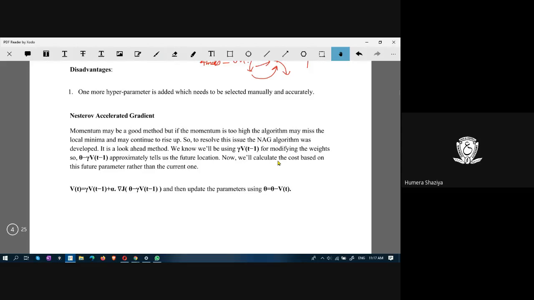The disadvantage is that this gamma introduced by the momentum function is a new hyperparameter. So in the list of hyperparameters, one more has been added, which has to be selected manually. Further, this gamma value determines the momentum, and therefore it has to be initialized accurately. If it is not initialized accurately, the results will not be efficient.